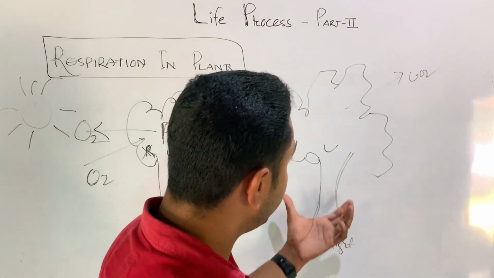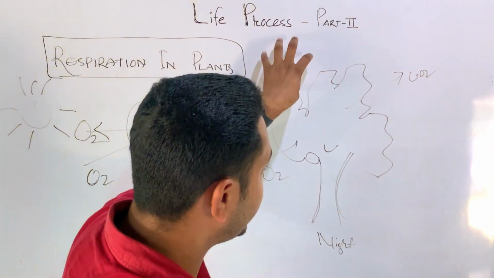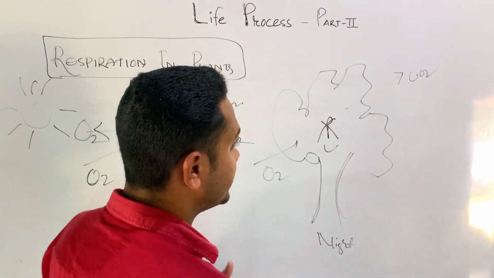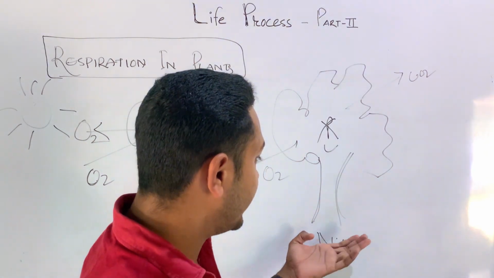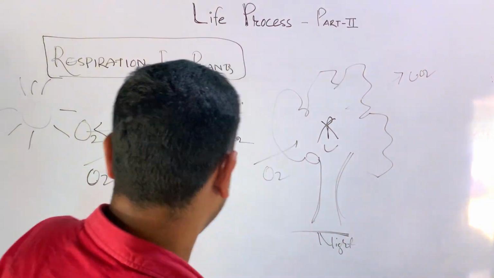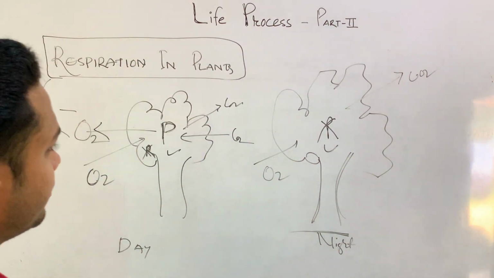At night time the process remains the same, because during that time light is not there and it cannot do photosynthesis. Because of that, whenever we go near the plant during the night time we are lacking in oxygen. So this is the process of respiration in plants.